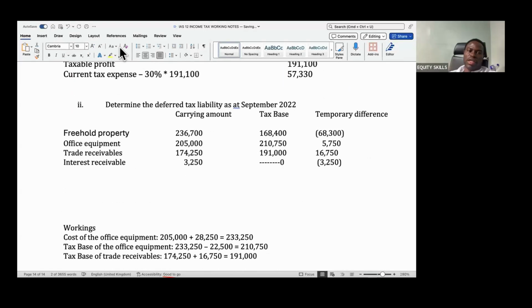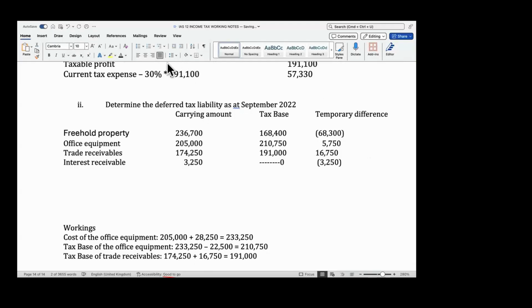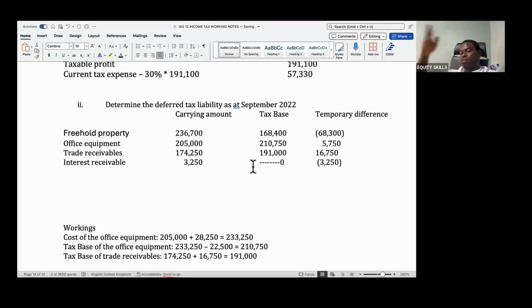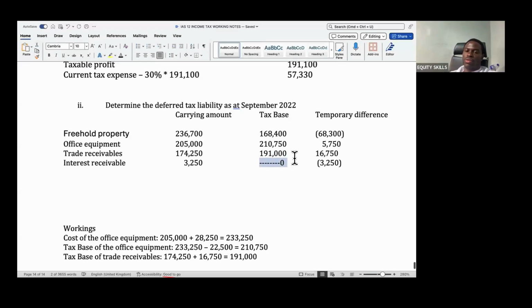So the taxman is not going to capture it this year, but he will capture it when we actually receive it. So the tax base now is zero. Since the temporary difference is 3,250, that means it will be taxed in the future. So we have a taxable temporary difference. Put that in brackets.